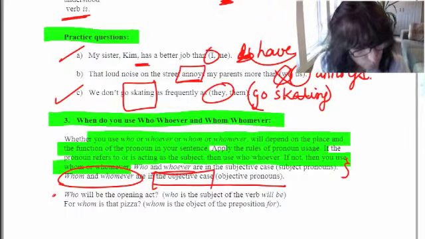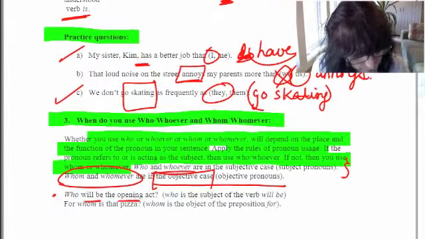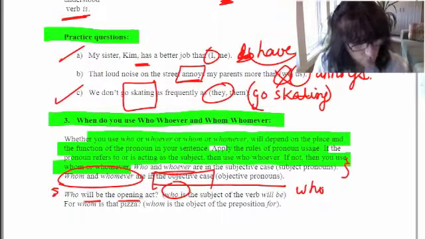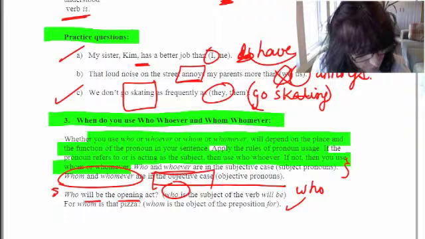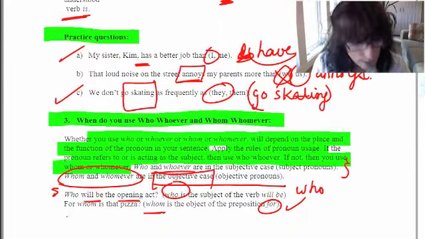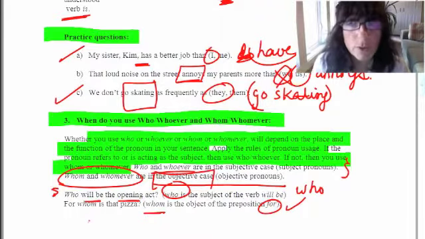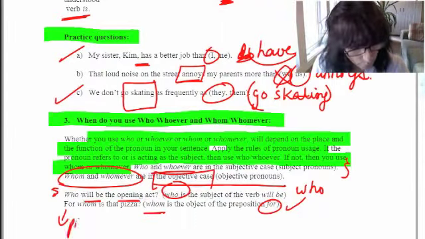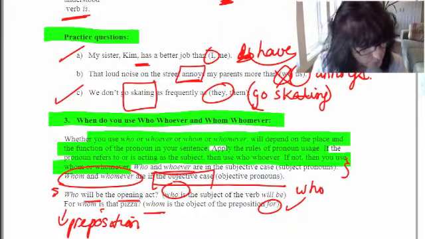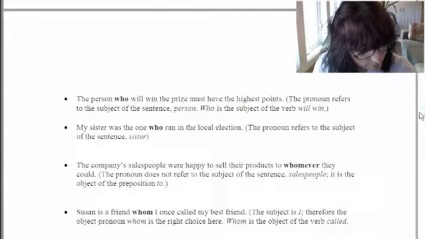So, this first one, who will be opening the act? Will be opening is the verb, so who is the subject. So you always use who in the subjective form. In this case, it's who is opening the act, so who becomes the subject. But in the second one, for whom is that pizza? Whom is the object of the preposition for. So whenever there's a preposition, you would use whom after it. For is a preposition, so it's the object of the preposition, and you'd have to say for whom. It's no longer subjective. It's objective.